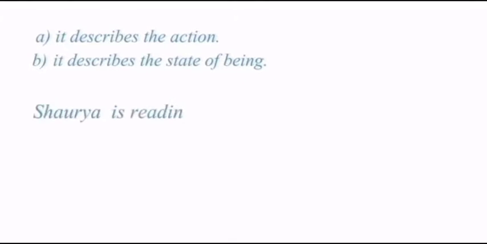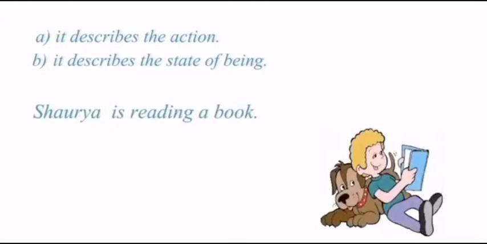Shaurya is reading a book. In this sentence, Shaurya is doing a work, an action, which is reading. So, it's clear that this is the verb of the sentence.